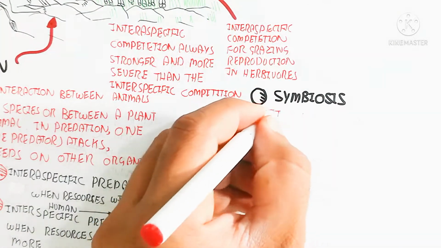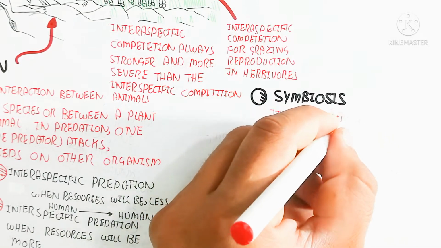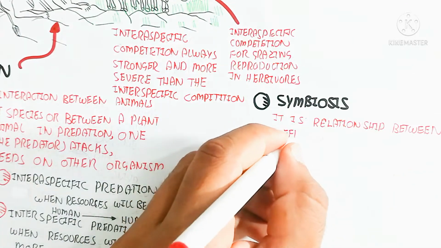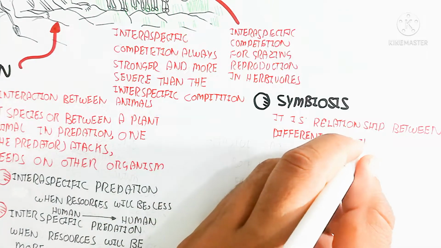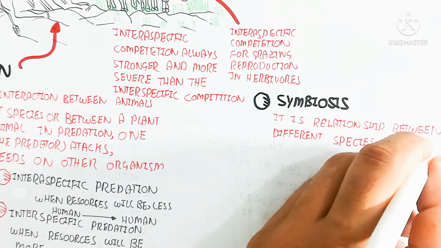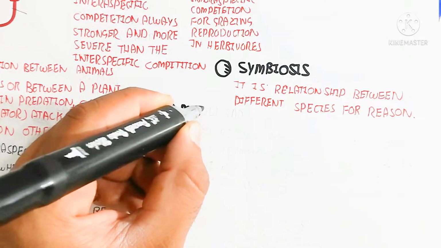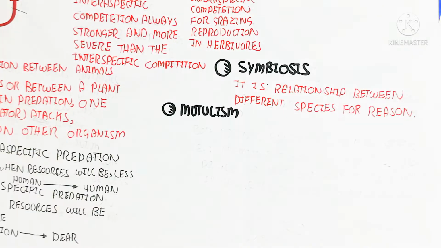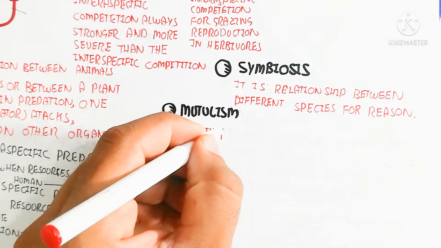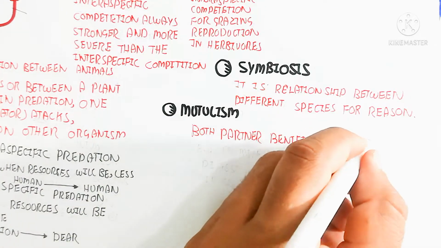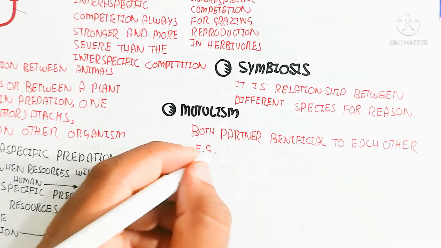Let's begin to understand symbiosis. Symbiosis is also part of interaction in the ecosystem. For example, it is a relationship between different species for some reason, for getting food, for getting shelter, or for getting something, for absorption of water. So it includes mutualism, commensalism, and parasitism.